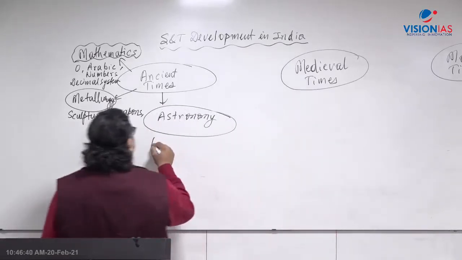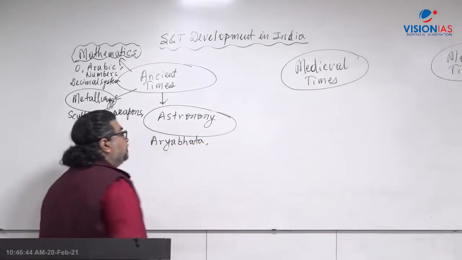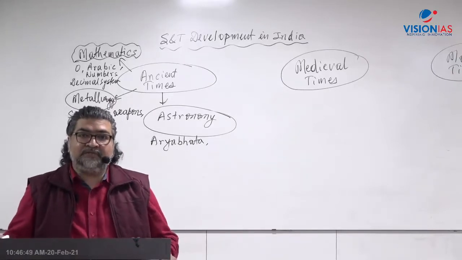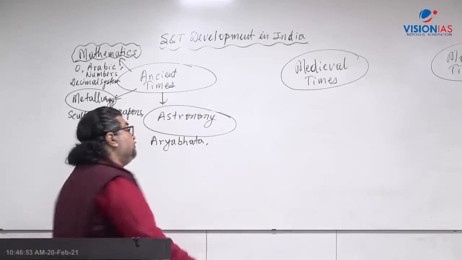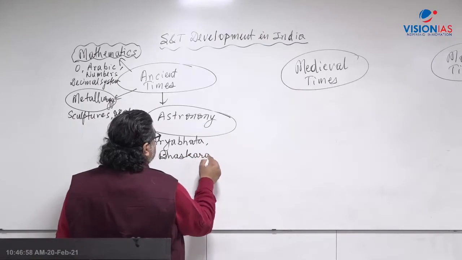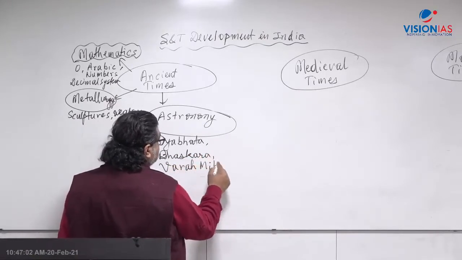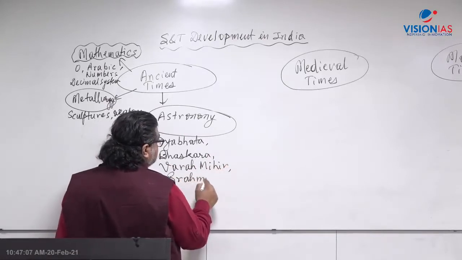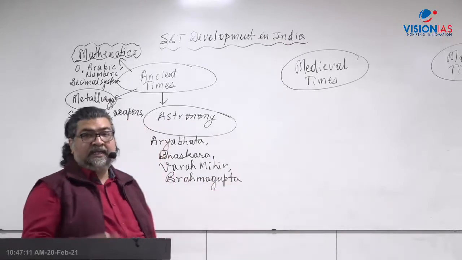The first name is Aryabhatta. India's first satellite was named Aryabhatta. We have also named a satellite after Bhaskaracharya. Then Varaha Mihira, Brahmagupta. All these are ancient astronomers.